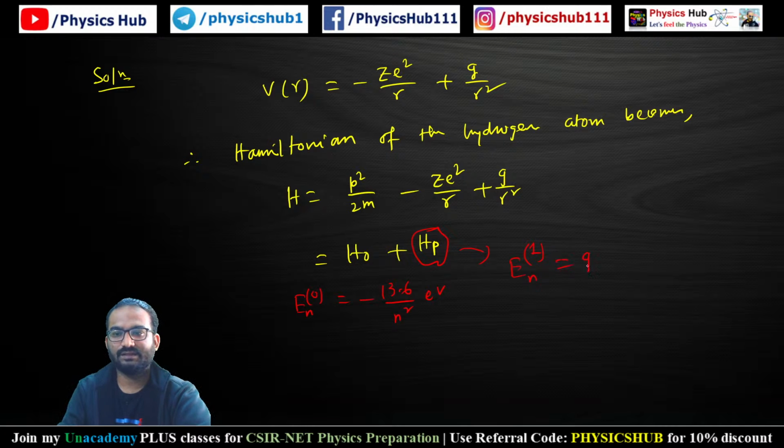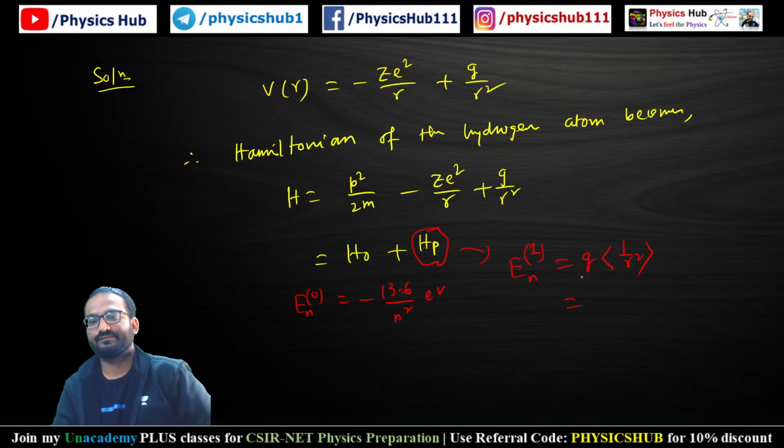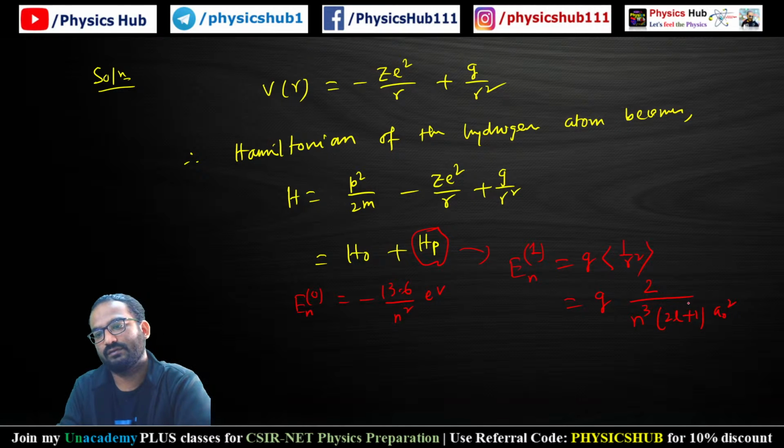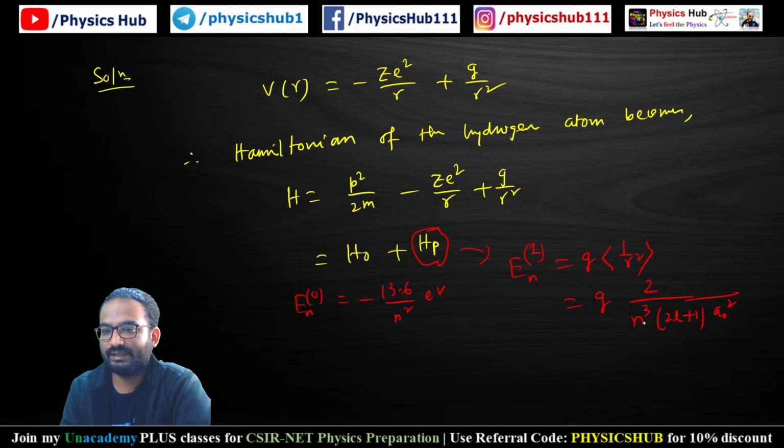This is basically G times the expectation of 1 by R square, G being constant. The first order correction has the value 2 by n cube into 2l plus 1 a naught. You do not need to remember the expression, but just see that it contains both n and l.